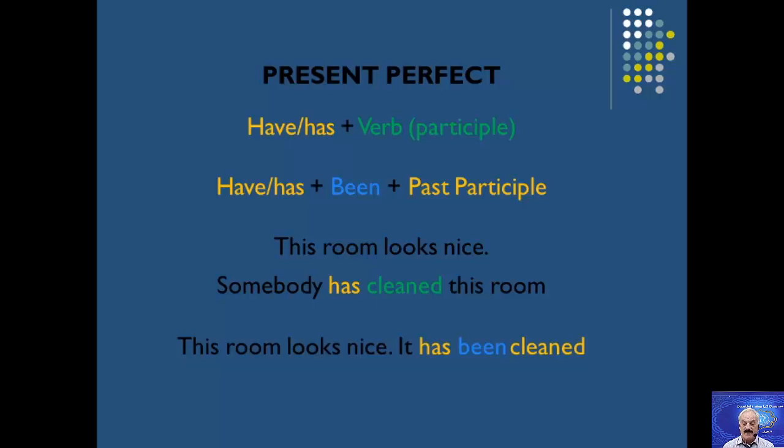This sentence is in the present perfect, so I used the verb been, keeping have and has as they are. It becomes: this room has been cleaned.